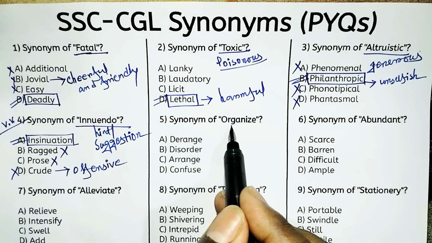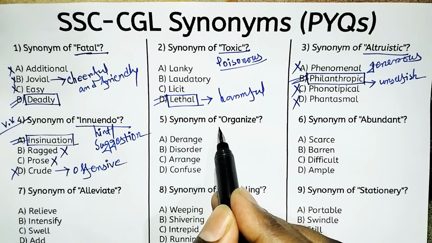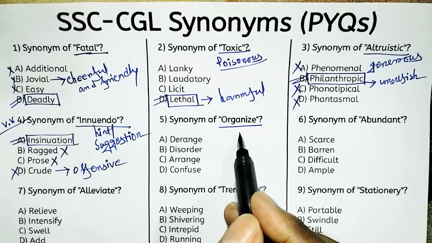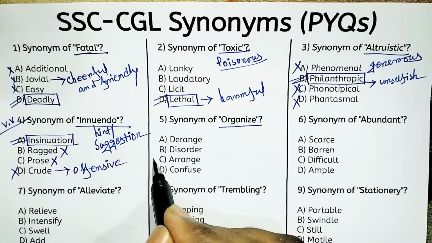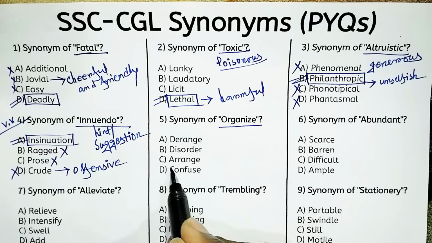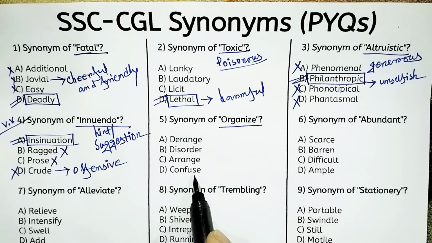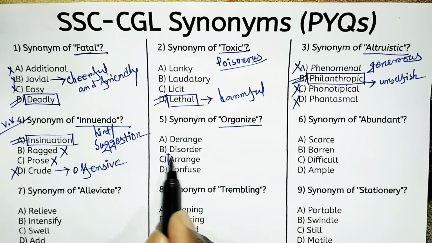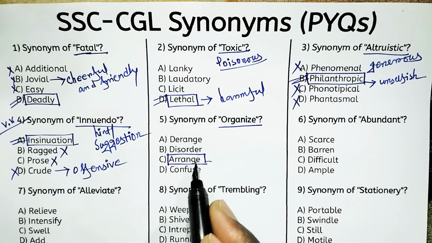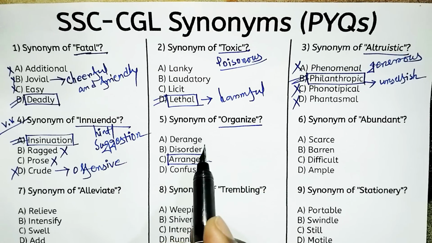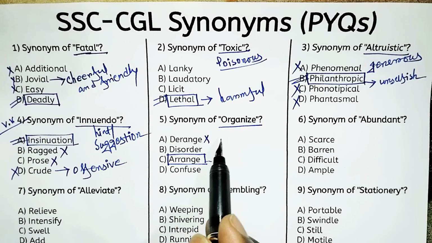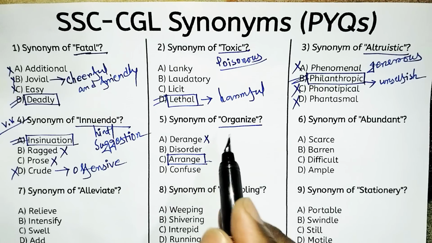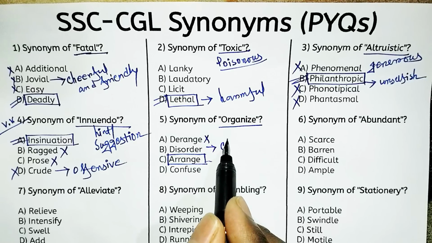Next, synonym of organize. It is a very easy and common term. So what is the synonym of organize? Look at the options. Option A, derange. Option B, disorder. Option C, arrange. And option D, confuse. So the right answer is option C, that is arrange. Organize means arrange. And derange is not the right answer. And what is disorder? Disorder is the opposite of organize, or you can say one kind of chaos.